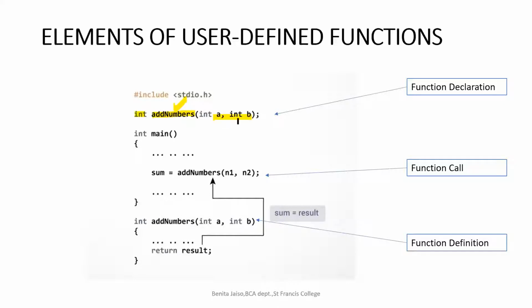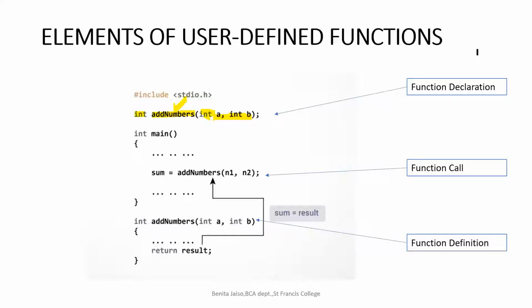We are giving the name of the arguments. What are the data types of the arguments? Integer. Both are integer here. Even the data type of the arguments we are passing. What type of arguments are we expecting? We are expecting two integer arguments. What type of return value are we expecting? We are expecting an integer return value. Got it?